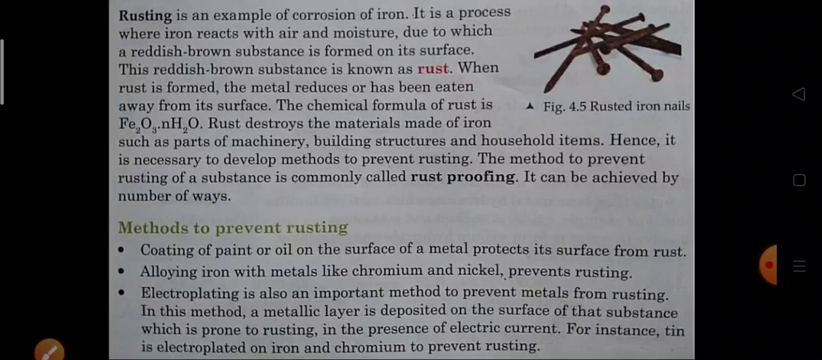The handles, they have been electroplated. The rim of the cycle is also electroplated. And different articles which we are using of metal in our day-to-day life are electroplated. They have been covered with another metal to prevent the rusting.